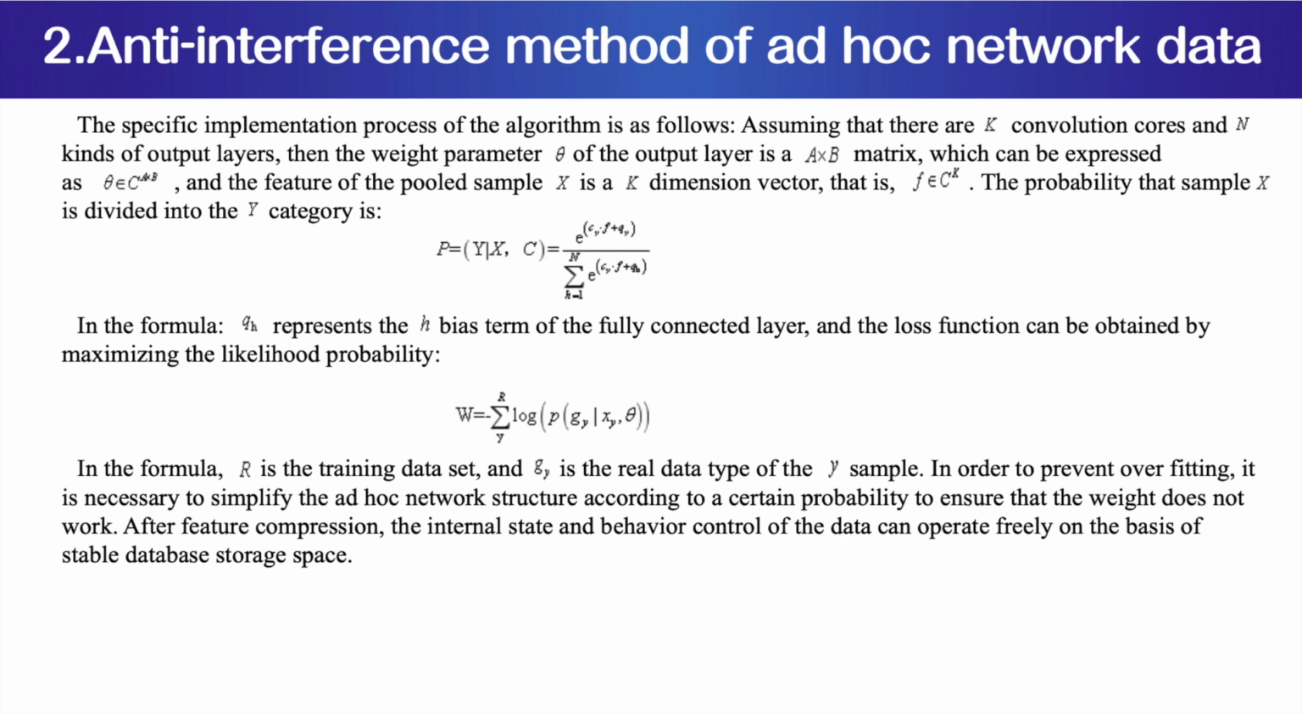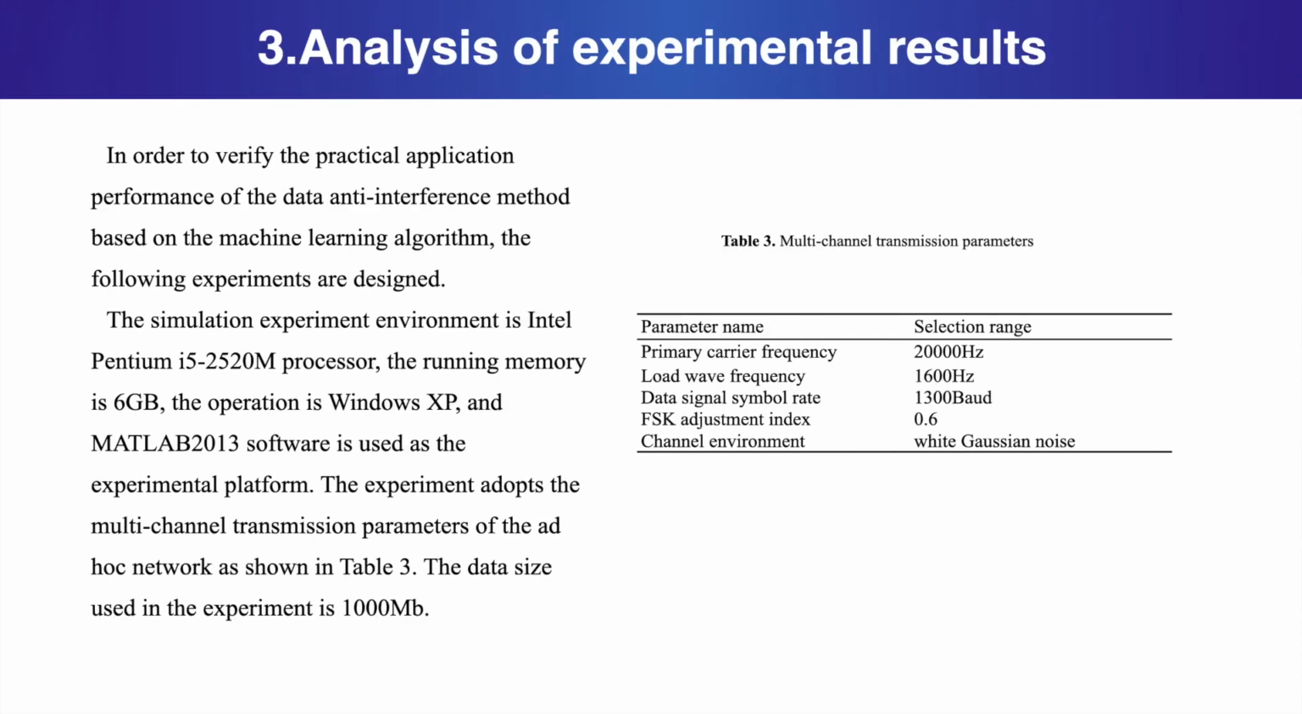In order to prevent overfitting, it is necessary to simplify the ad hoc network structure according to a certain probability to ensure that the weight does not work. After feature compression, the internal state and behavior control of the data can operate freely on the basis of stable database storage space. 3. Analysis of experimental results.